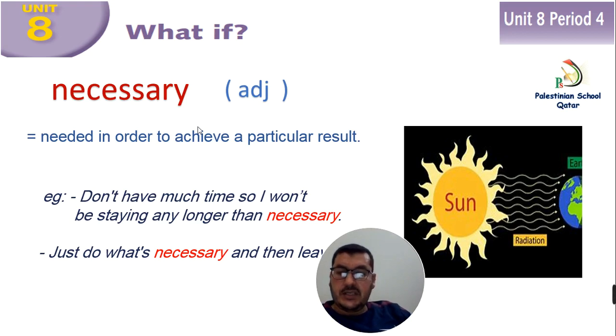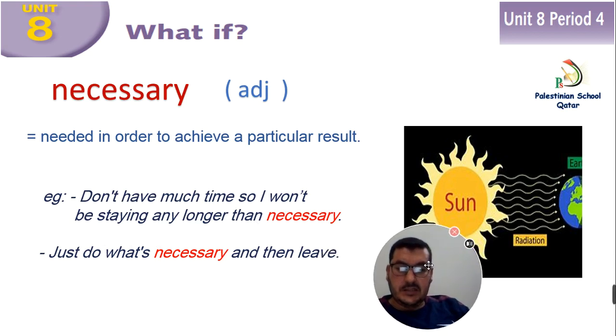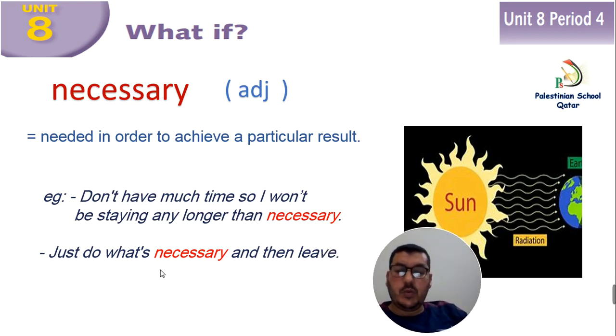So necessary is an adjective: needed in order to achieve a particular result. For example, I don't have much time, so I won't be staying any longer than necessary. Just do what's necessary and then leave. So necessary is also, we can say, important.